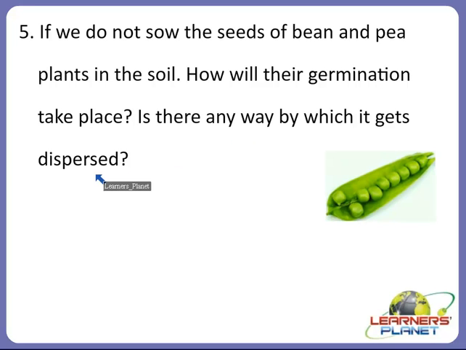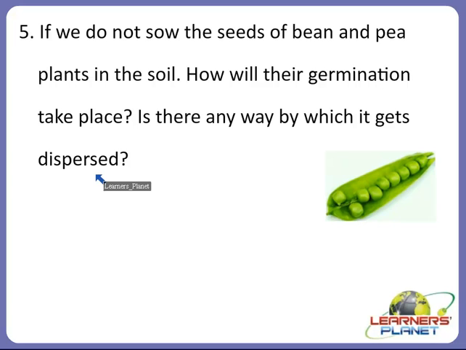Yes, children, we studied about the dispersal process. Do you remember? We studied about dispersal by wind, dispersal by animals, and even dispersion by water.